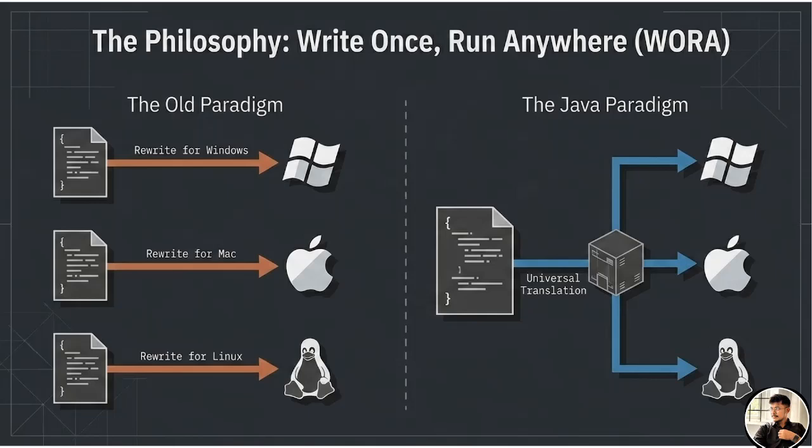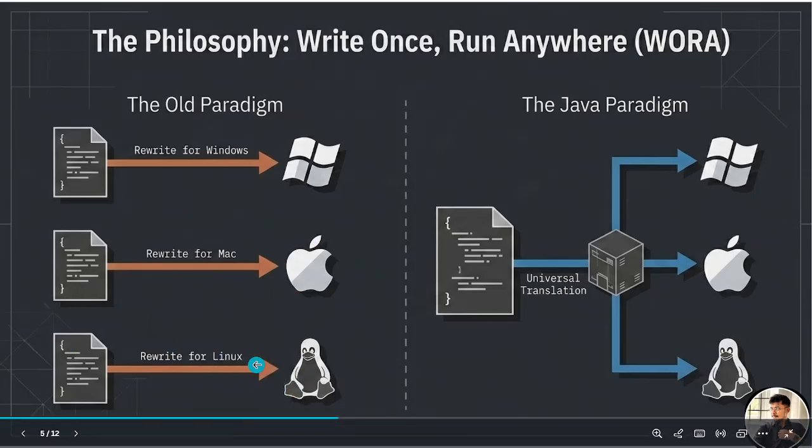What is the meaning of it? Here you can see the old pre-Java diagram. People were writing code for Windows only if it was Windows, for macOS only if it was macOS, and for Linux only if it was Linux. They were not able to write code in Linux and run it on macOS. That was the problem.